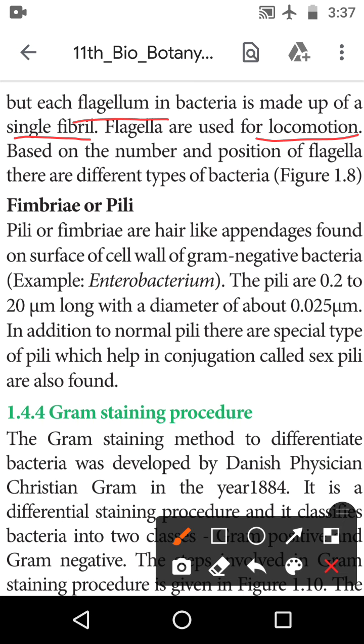Based on the number and position of flagella, there are different types of bacteria.